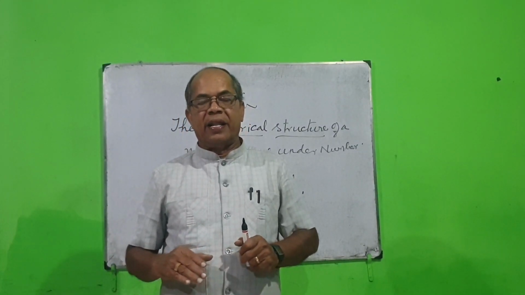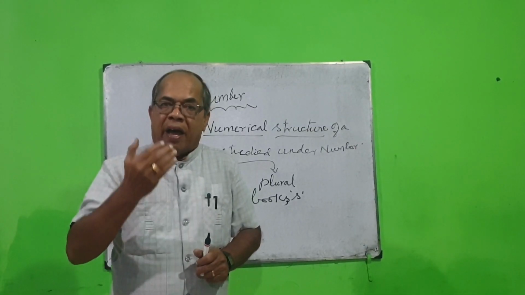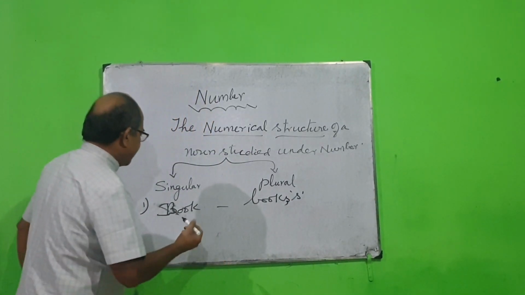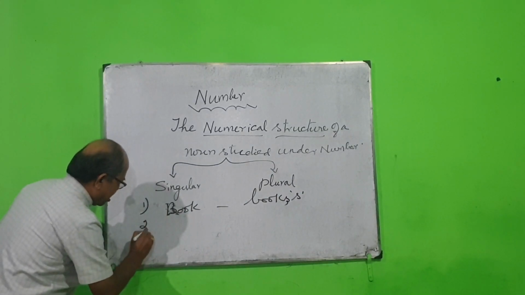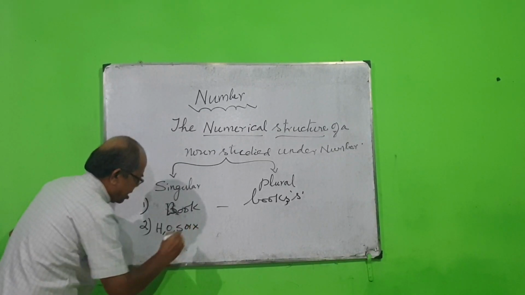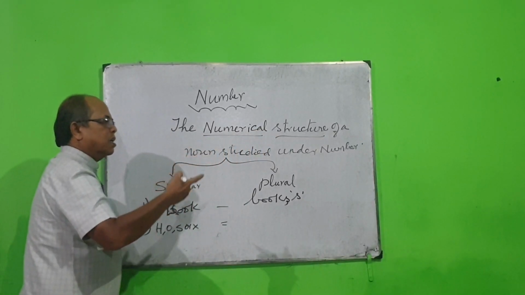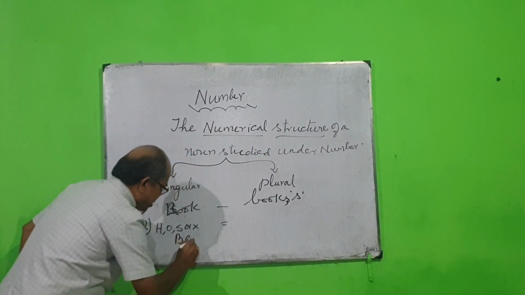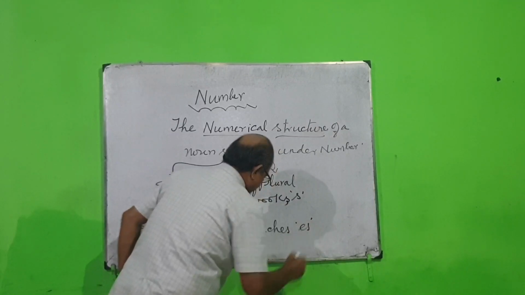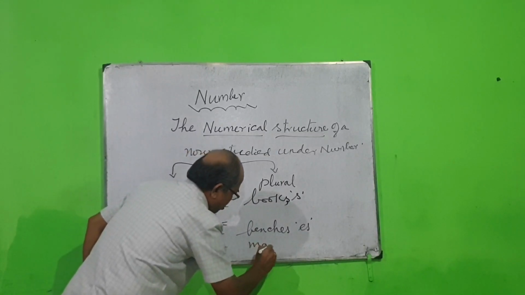Okay? And then the second one is nouns that are ending with h or o or s or x. Just see to it. Nouns which are ending with h or o or s or x become plural when you add es to those words. I mean, for example, bench, benches. Listen here, es. And then mango, mangoes.